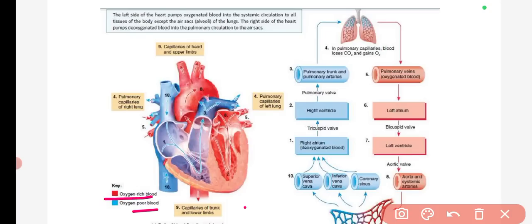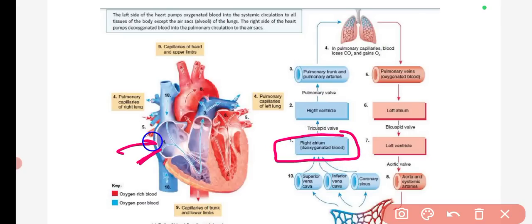So first, you can see these are the areas where the oxygen rich blood, meaning oxygenated blood, is there. And the blue part is showing the oxygen poor blood, meaning deoxygenated blood. If you look at the numbering system here, the first number describes this right atrium. This right atrium has the deoxygenated blood.